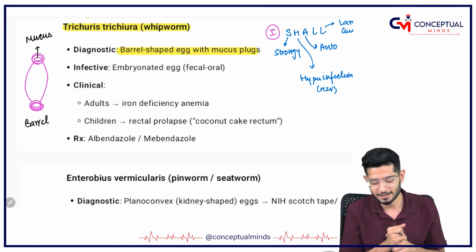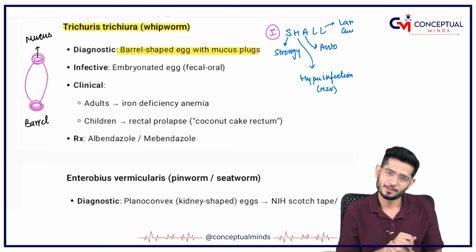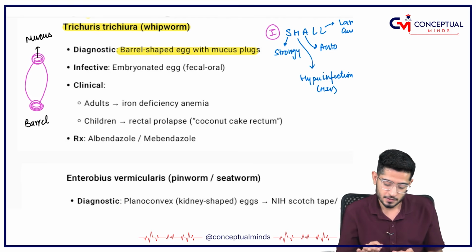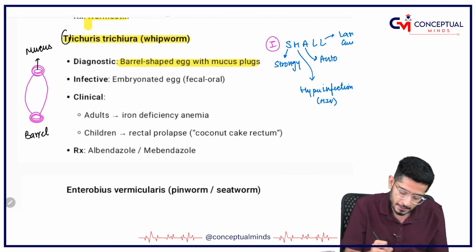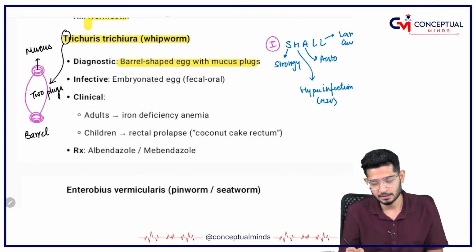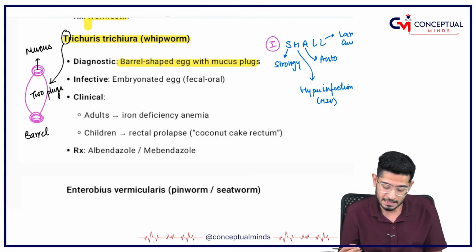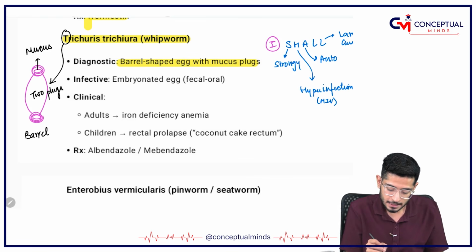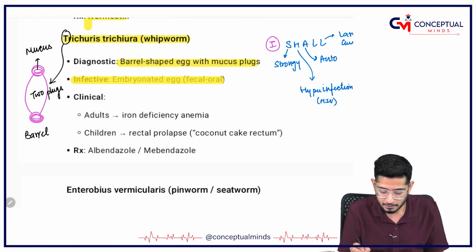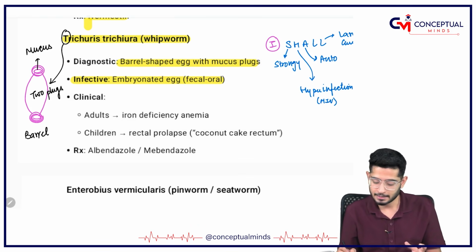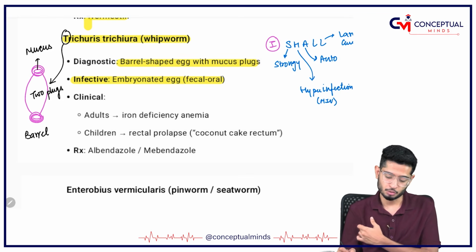Mucus plugs are there in Trichuris trichiura. Okay, so two mucus plugs. Remember Trichuris trichiura, T for two plugs, two mucus plugs, which are going to be there in the diagnostic form. Trichuris trichiura has the egg as the diagnostic form, whereas the infective form is the embryonated egg, and they are going to come by the fecal route only.